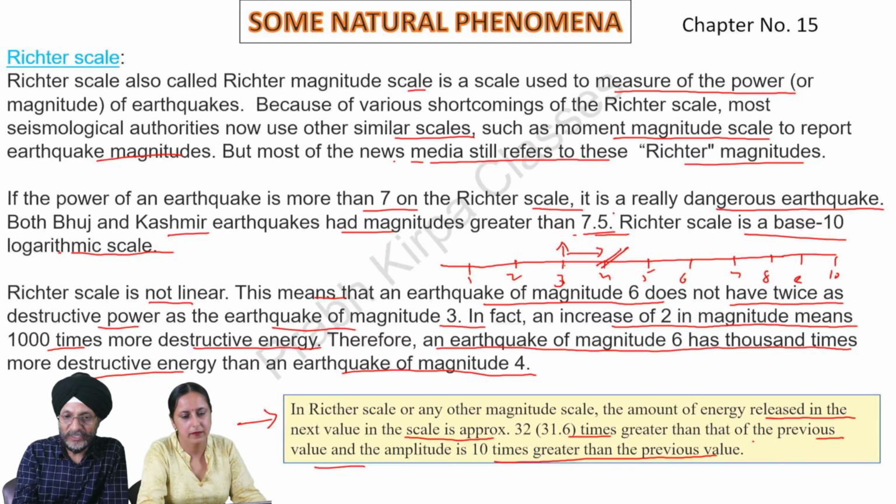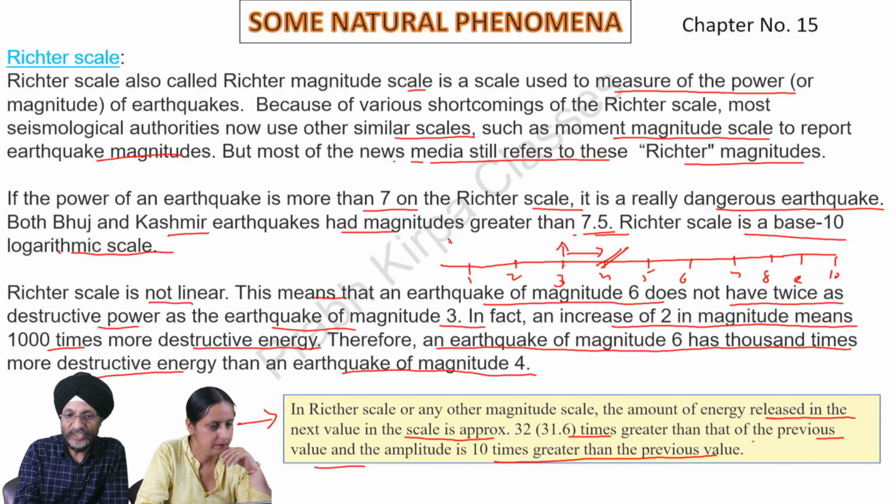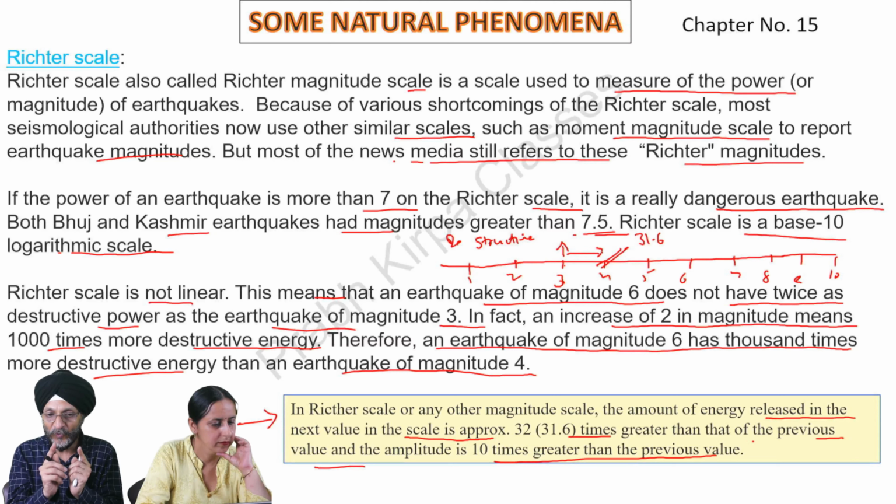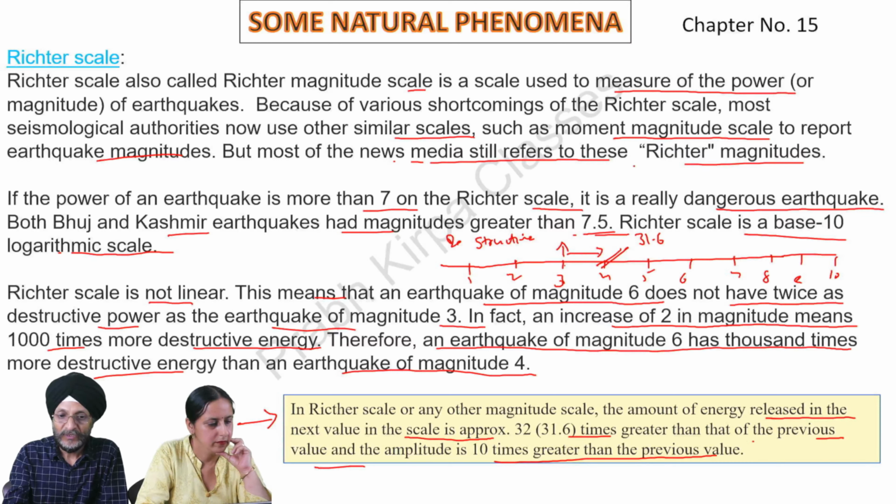When there is only a single point increase in the magnitude of an earthquake, the destructive power of the earthquake increases by 31.6 times. The destructive power increases by 31.6 times. On the other hand, the amplitude increases by 10 times.